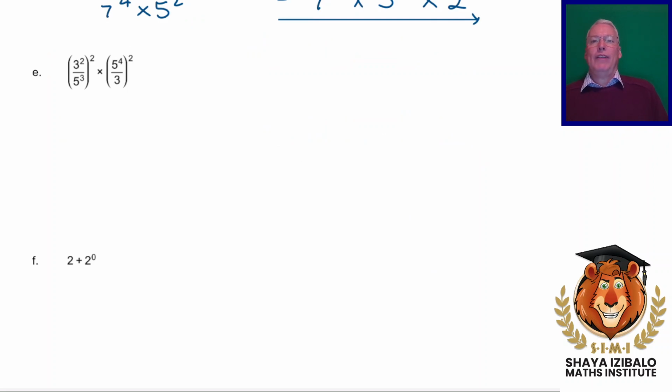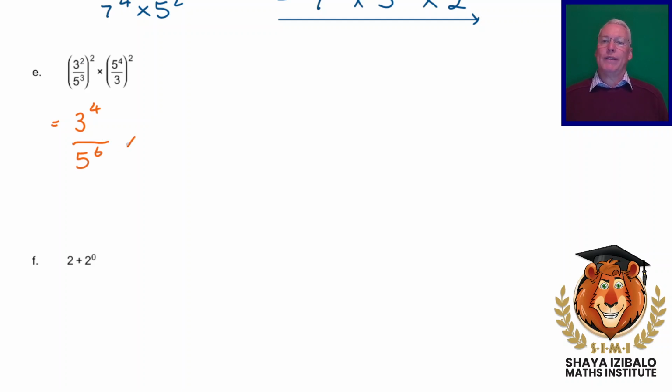We've got a fraction raised to a power. Now remember, when a fraction gets raised to a power, both the top and the bottom must get raised to that power. When we've already got a power, we multiply powers. So 3 squared squared is 3 to the 4. 5 cubed squared is 5 to the 6. Exactly the same happens here. 5 to the 4 squared is 5 to the 8. And on the denominator, we've just got a 3, which needs to be squared. So 3 squared. Now, when we divide, and the bases are the same, we're going to subtract our exponents.